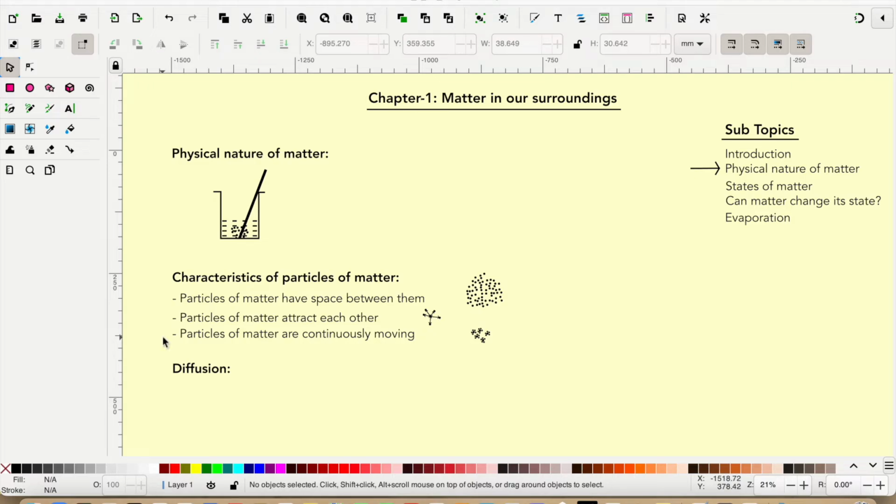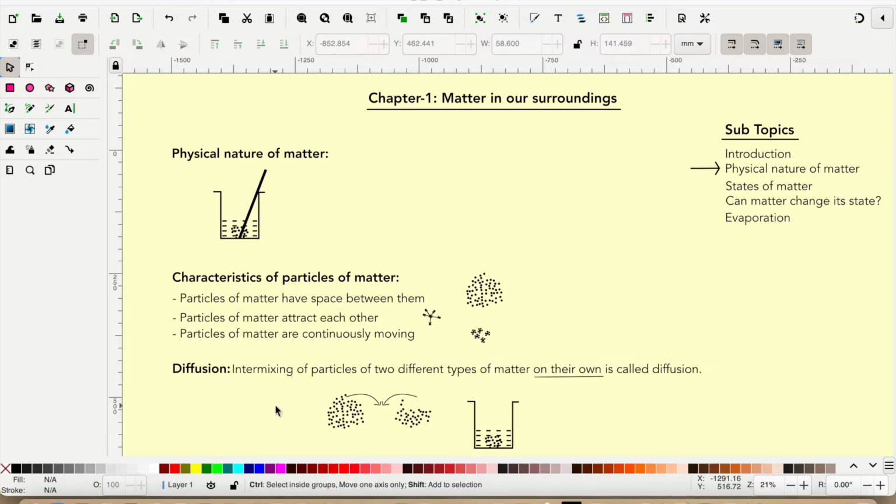Third one is particles of matter are continuously moving. You can see particles moving in all the directions. They possess kinetic energy. With increase in temperature, kinetic energy of particles also increases. As a result, they start moving faster. Now let us understand what is diffusion. Suppose these are particles of matter A and matter B. If they intermix with each other on their own, this phenomena is called diffusion.